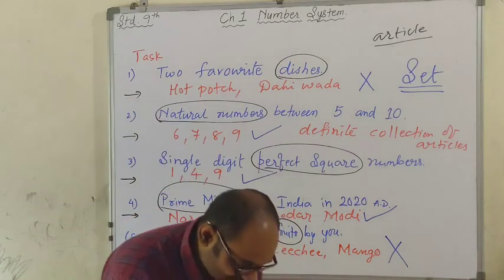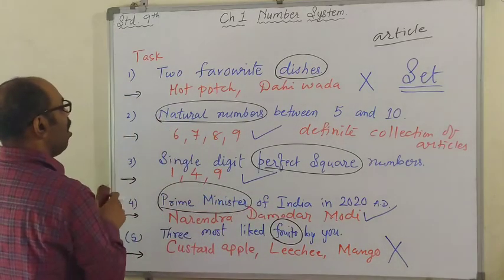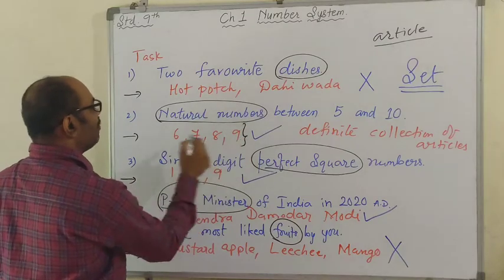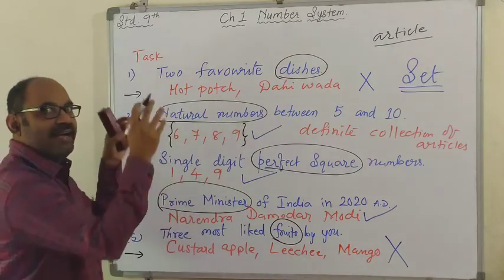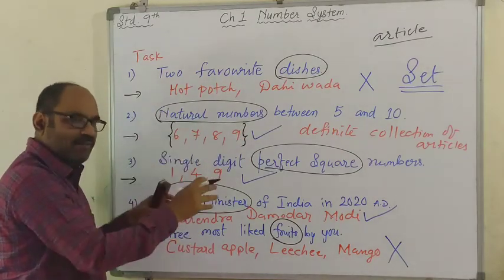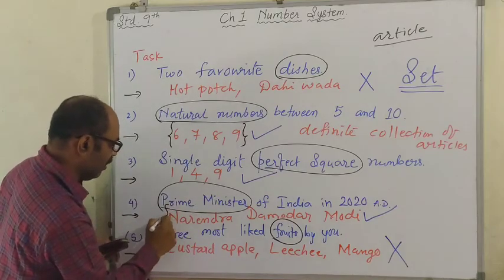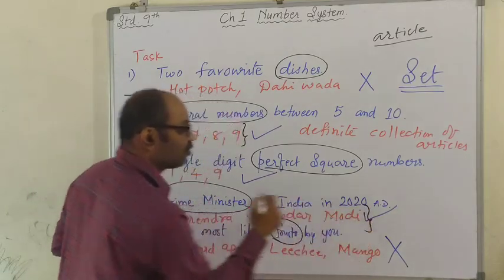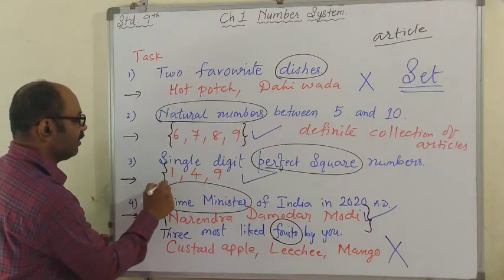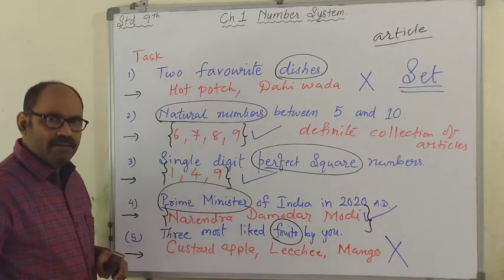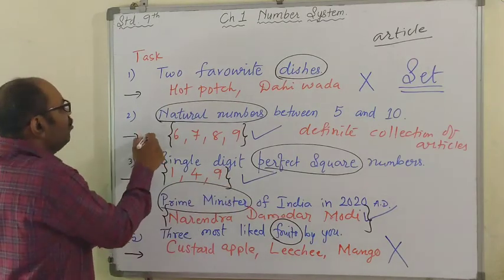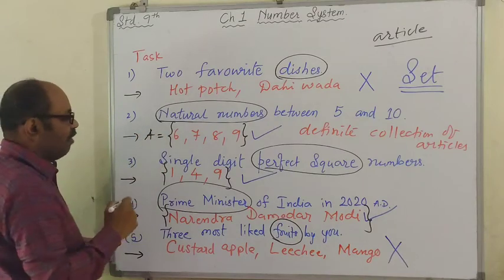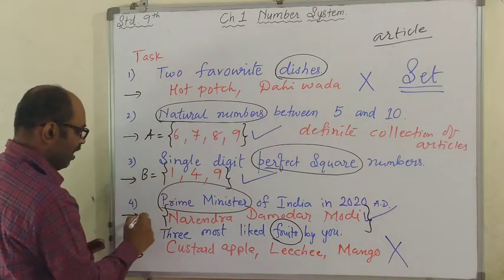और when it is a set, उसको हम curly bracket में लिख देते हैं. We write those numbers or whatever, like this one, Narendra Damodar Modi, उसको curly bracket में लिखेंगे. यहाँ 3 numbers है. And we use capital alphabets of English to name the set.